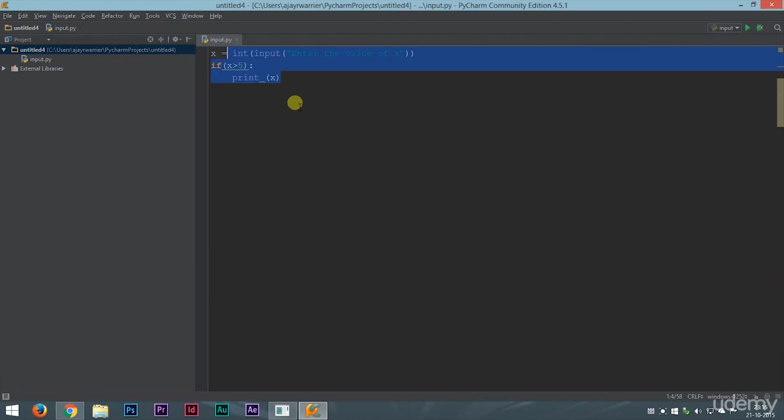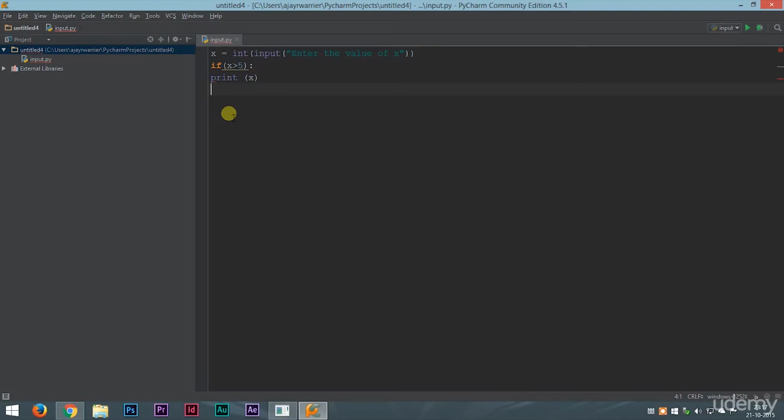So this is an example, and you can see that x equal to int input, enter the value of x. We learned about this in our last lecture. This is how we input the value given by the user into the variable. Now here is our if condition. To use an if condition, we use the if keyword followed by the brackets. Inside the brackets, we provide our condition, and if the condition is true, then this statement will be executed. Now there is a problem.